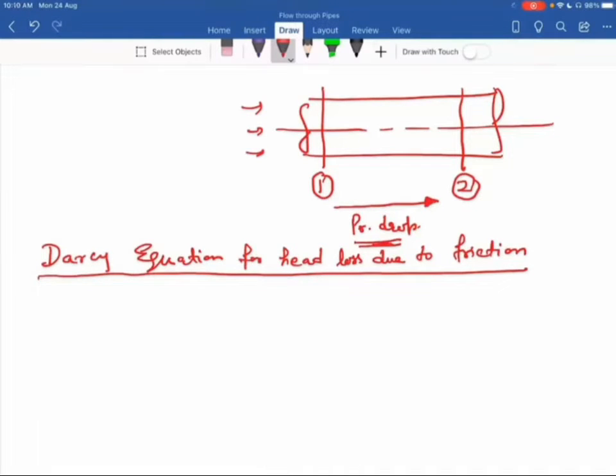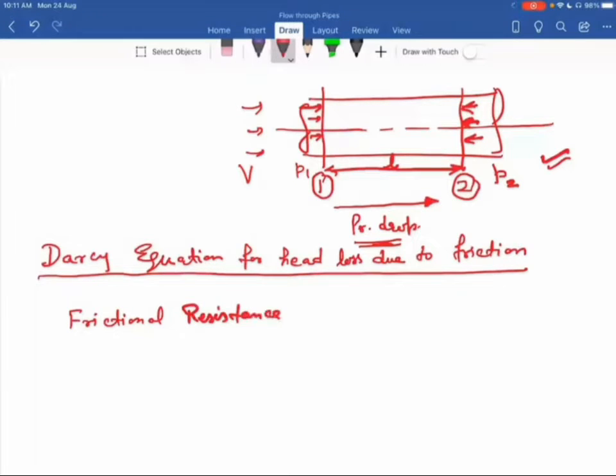For writing this equation, again we consider this pipe. Say in this pipe a uniform flow of fluid is flowing having velocity capital V. We consider two sections, section 1 and section 2. The length between these two sections is L. The pressure intensity at section 1 is P1, and at section 2 the pressure intensity is P2. The change between P1 and P2 is due to friction. When this fluid flows from section 1 to 2, it experiences some frictional resistance force.